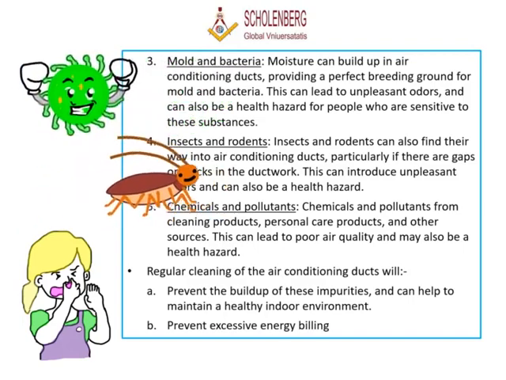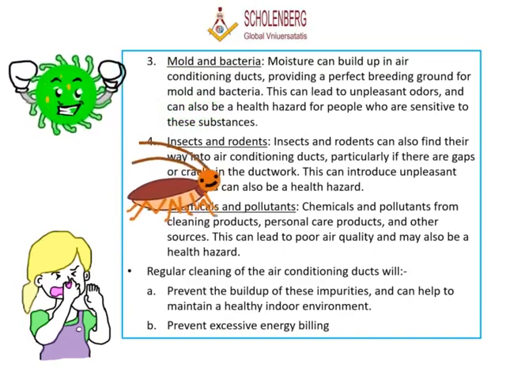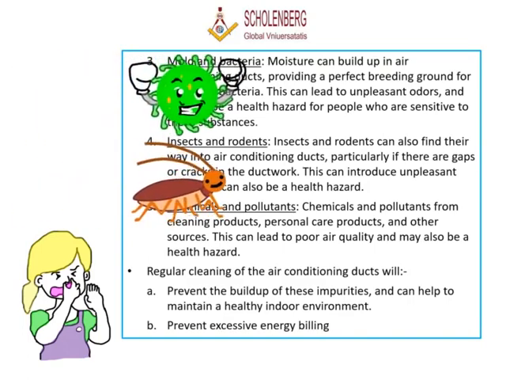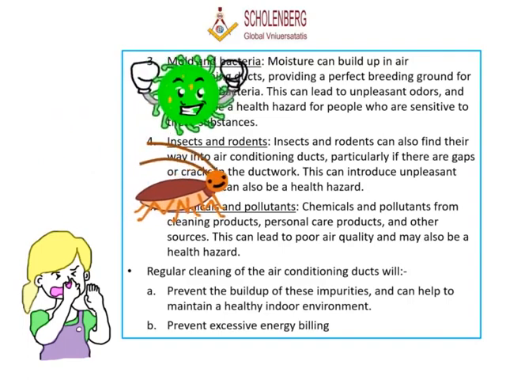4. Insects and rodents. Insects and rodents can also find their way into air conditioning ducts, particularly if there are gaps or cracks in the ductwork. This can introduce unpleasant odors and can also be a health hazard.